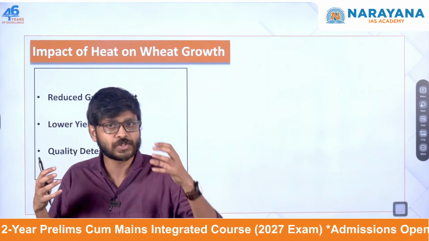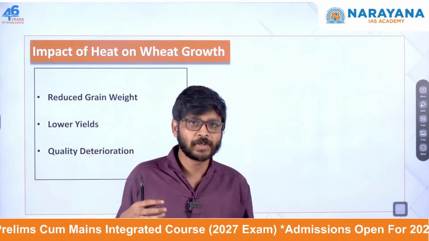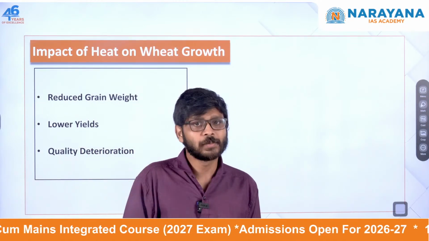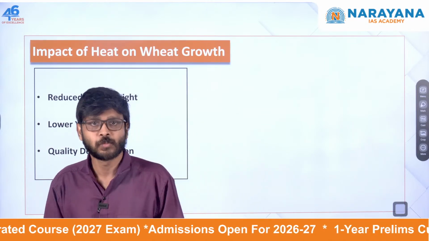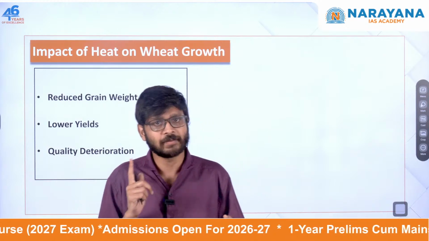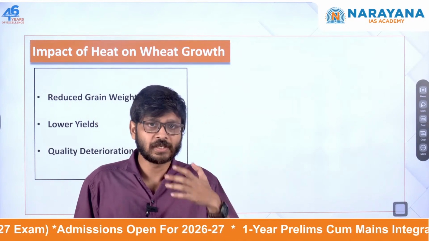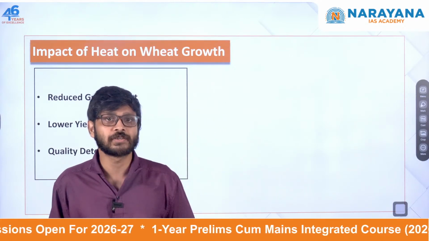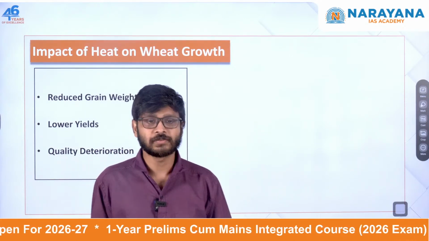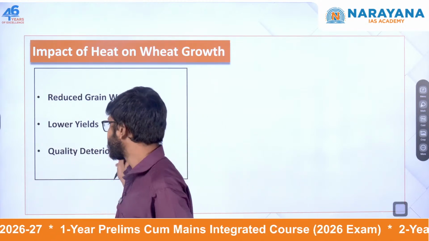So the wheat matures too quickly, and overall production will be decreased. That's also a thing. And obviously, if the grains are lightweight, the quality will be poor. Quality will be poor means the protein and starch contents of the wheat will be very poor. It reduces the quality of the wheat itself, and for all these things we can blame climate change.